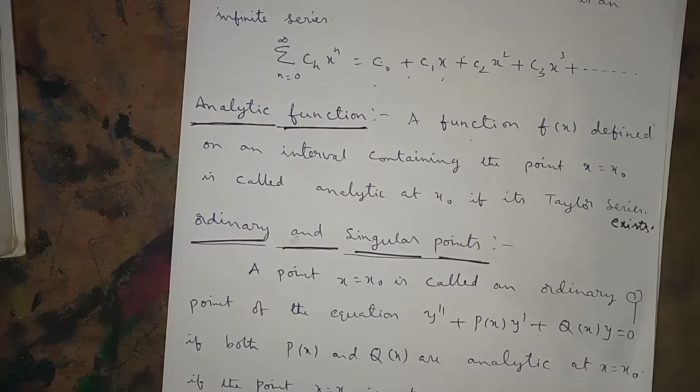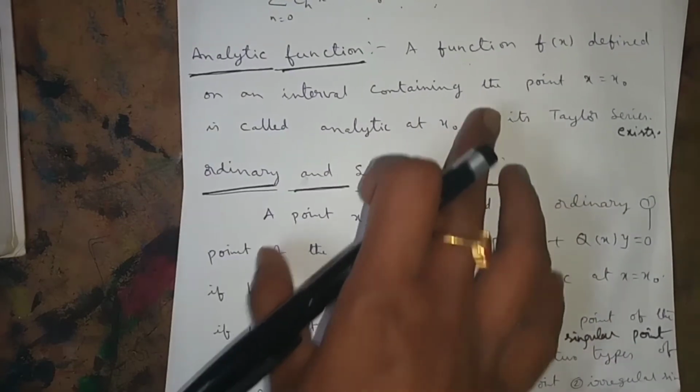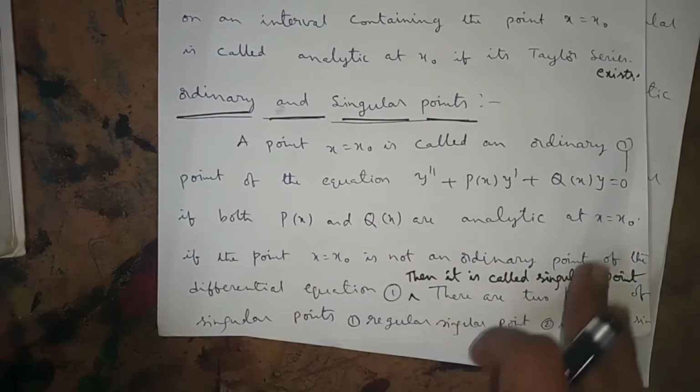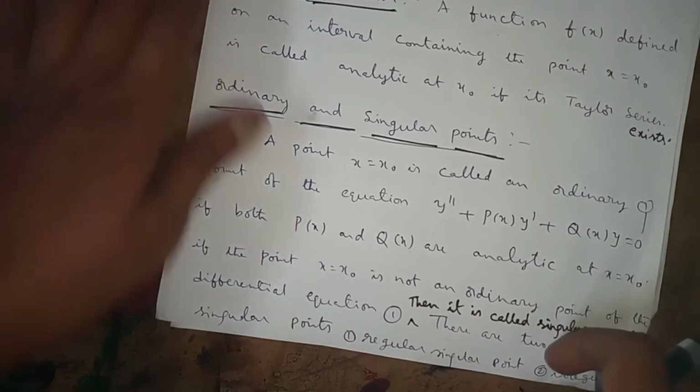A function is undefined. Undefined means some value by 0, which is infinity. Infinity is undefined, therefore the function is undefined, therefore it is not analytic. This is about analytic. The next one is ordinary and singular points.